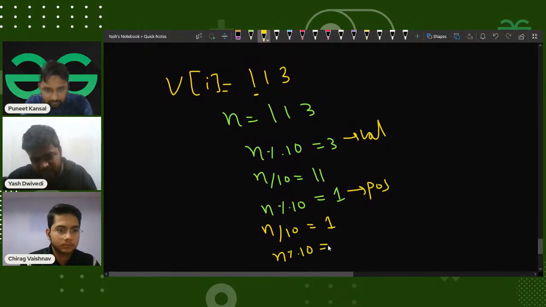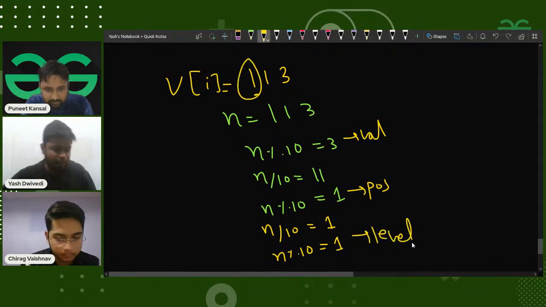So in that case, what will I get? I'll get 1 again, which is this level. So this will give me the level, right? So this is how I'll be having my tree.